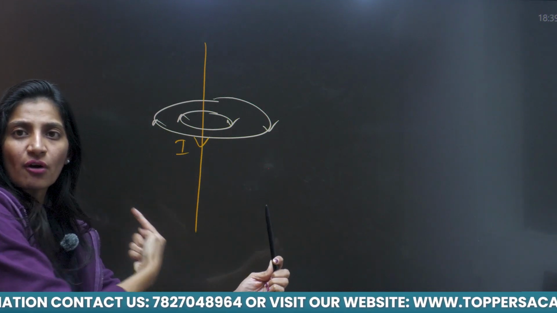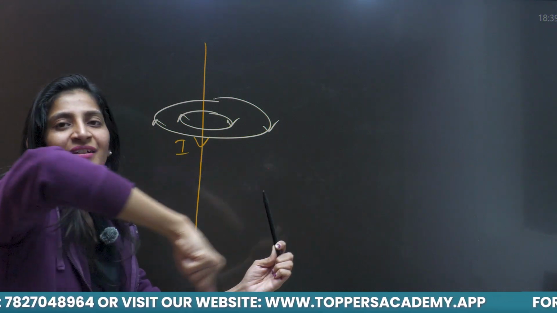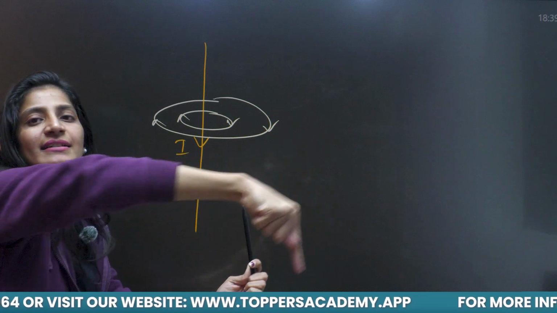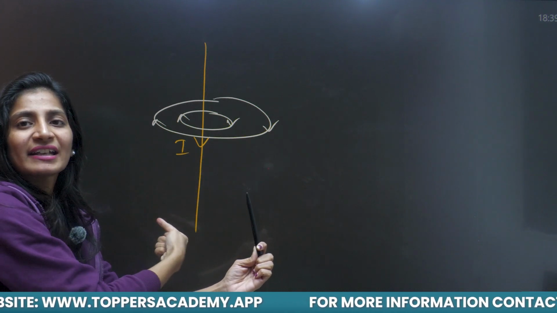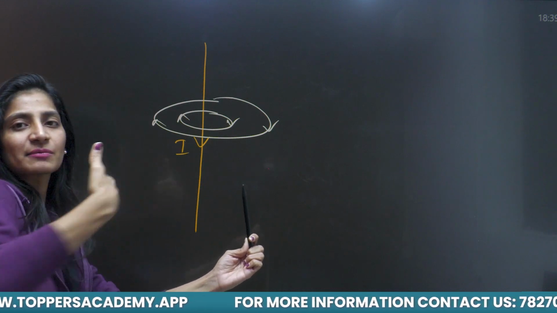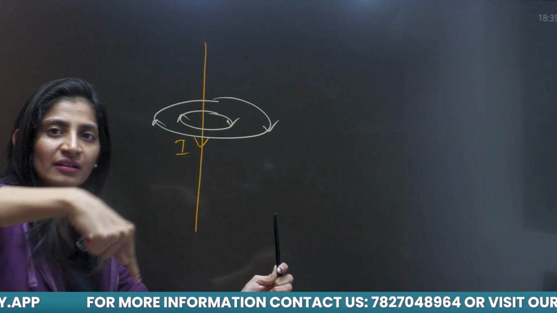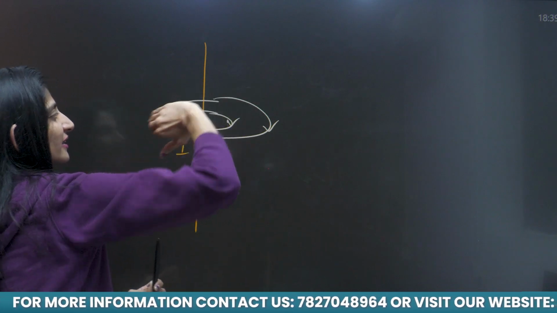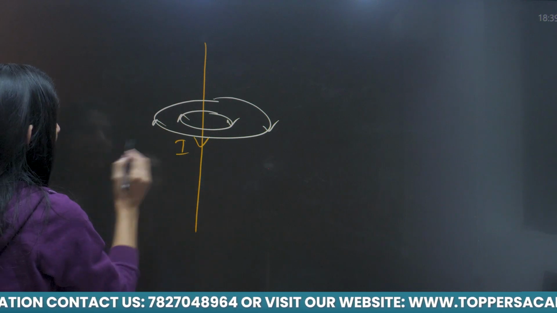So the tangent of this circle, you have to do it on your own. Just by drawing the tangent I am getting that magnetic field is going into this board. They are going inside this plane, like this. So perpendicularly inward direction.